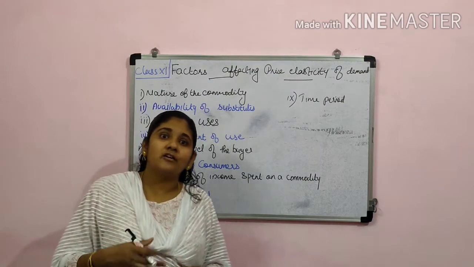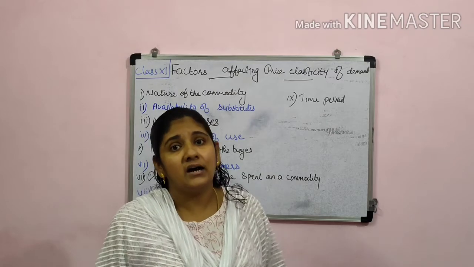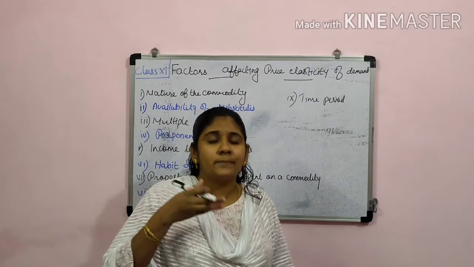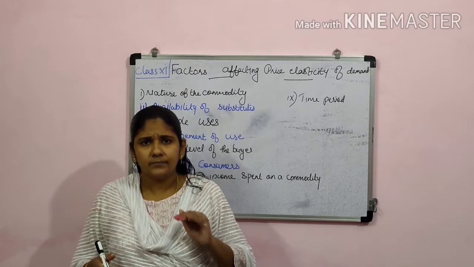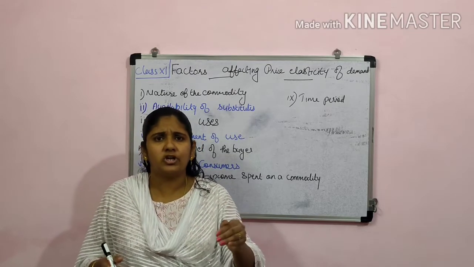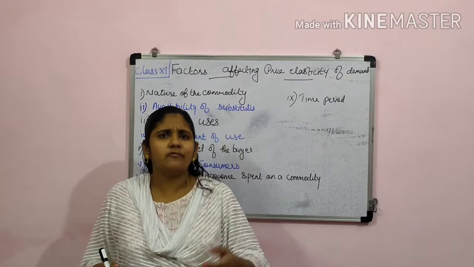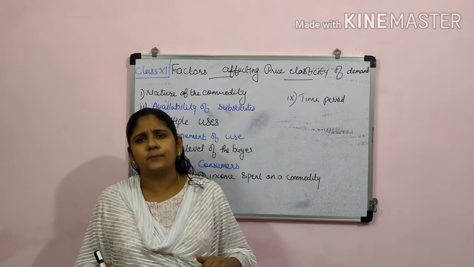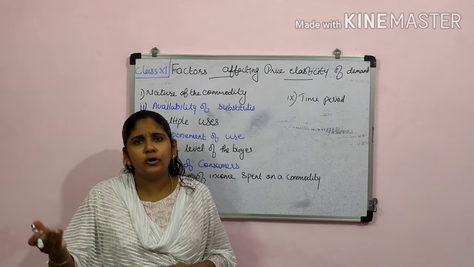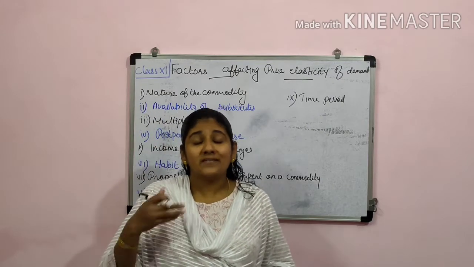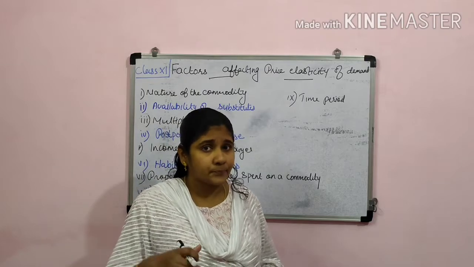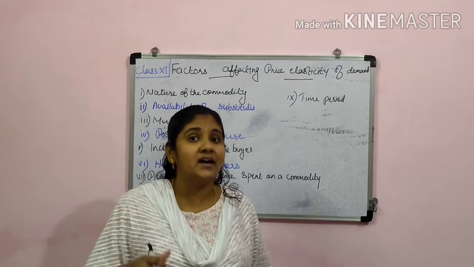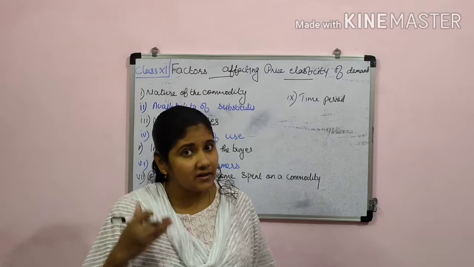That also we can say is highly elastic in its nature, because we are thinking that now as the price of this commodity is a little bit more, we will postpone the usage of that particular commodity for a few more days. So such type of items are considered highly elastic in their nature.